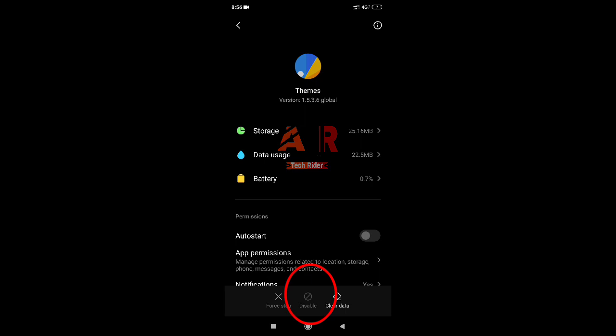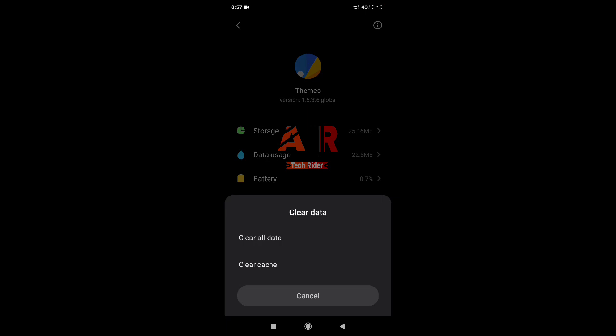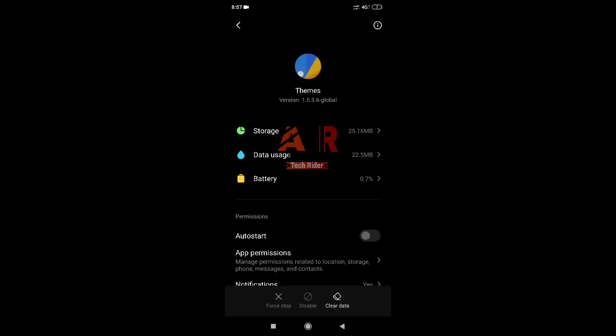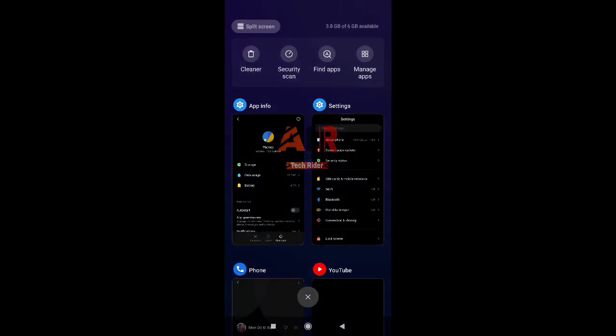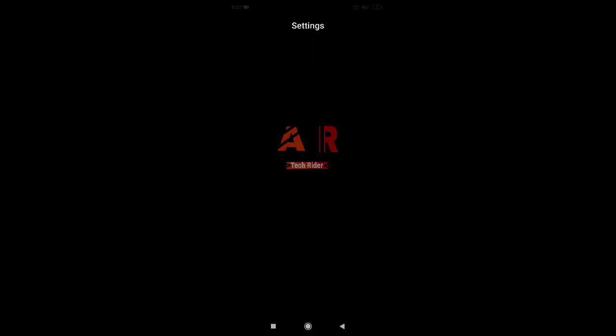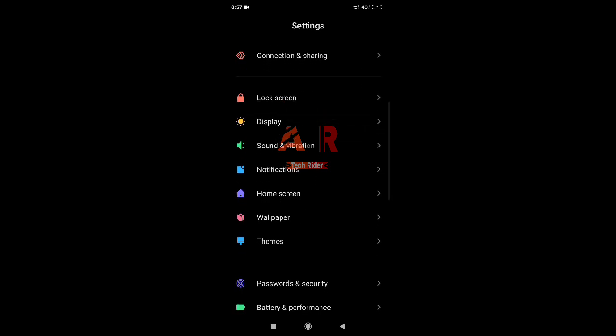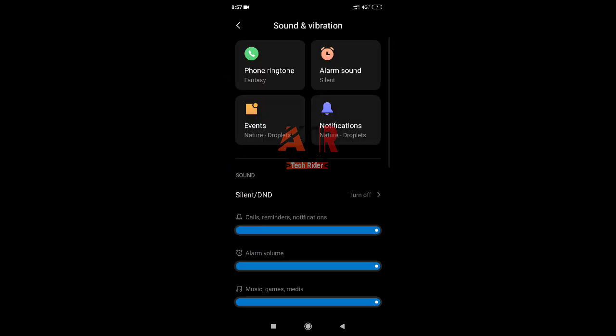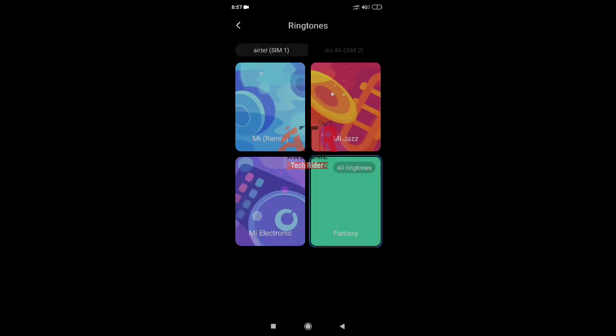So all you have to do is uninstall that update version of this theme and go to clear data and clear cache. I am not doing it because my problem is already solved. So after doing this, close all background running applications.